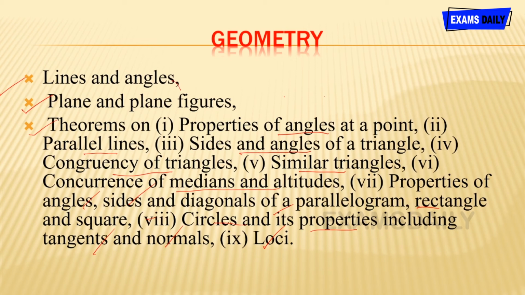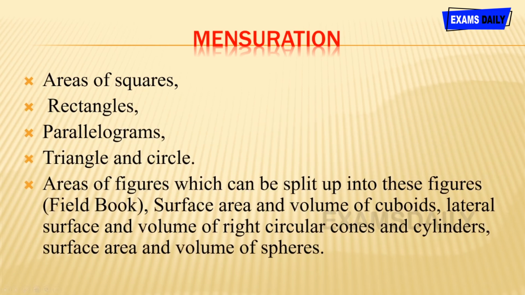For these two topics you want to go through 6 to 9 books, and for these theorems you mainly concentrate on 9th and 10th books. These topics are in 9th and 10th books. So now for mensuration, at first it is area of squares, and then rectangles, parallelograms, triangle and circle, and